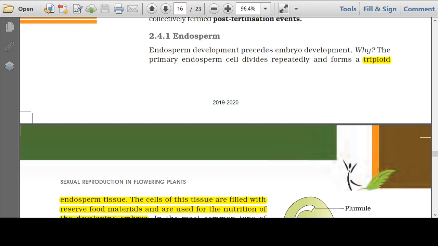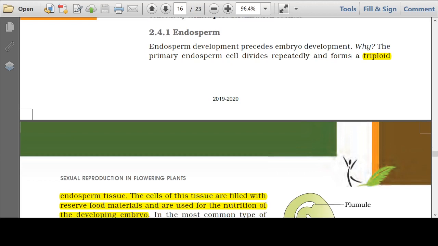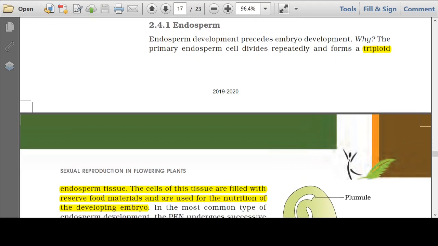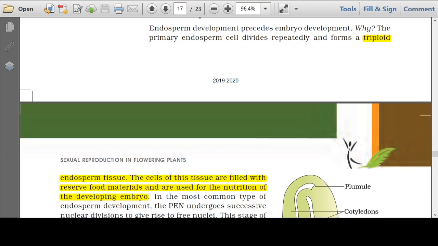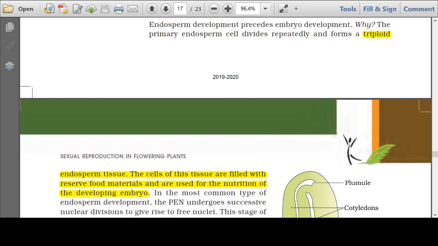Now, the primary endosperm nucleus or PEN that has arisen from the polar nuclei upon fusion with the male gamete is triploid in nature. Very common question asked. It may be asked in the MCQs also, what is the ploidy of endosperm tissue? Endosperm tissue is with no doubt triploid in nature.